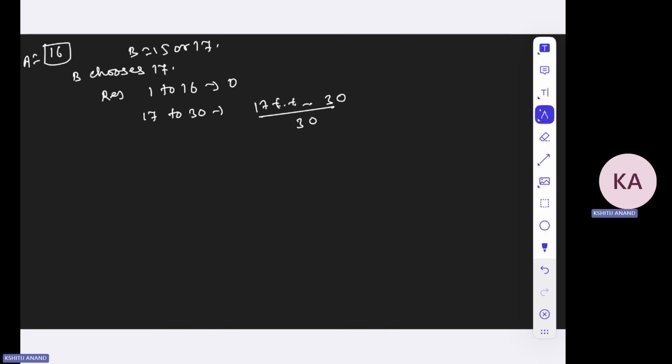So this is the expected payoff in case B chooses 17. Similarly, if B chooses 15, then what will be the payoff for B? The expected payoff will be 1 up to 15, divided by 30, and the expected payoff for A will be 16 plus 17 up to 30, divided by 30. And if you compare these numbers, whichever is greater, I think in this case this number will be greater.